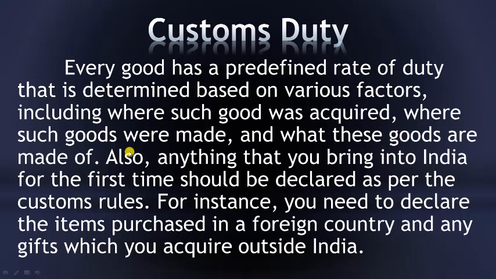In each of these cases, that is, product manufactured in country A, country B, country C, country D, the rate of customs duty or other duties under the umbrella of customs duty will be different.